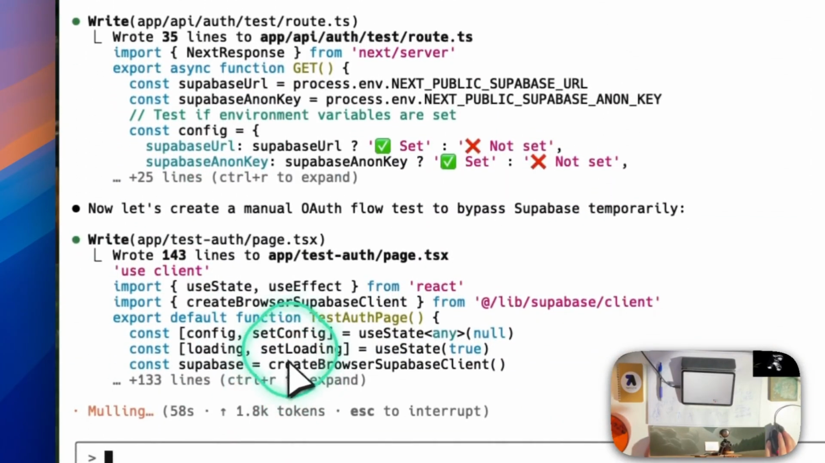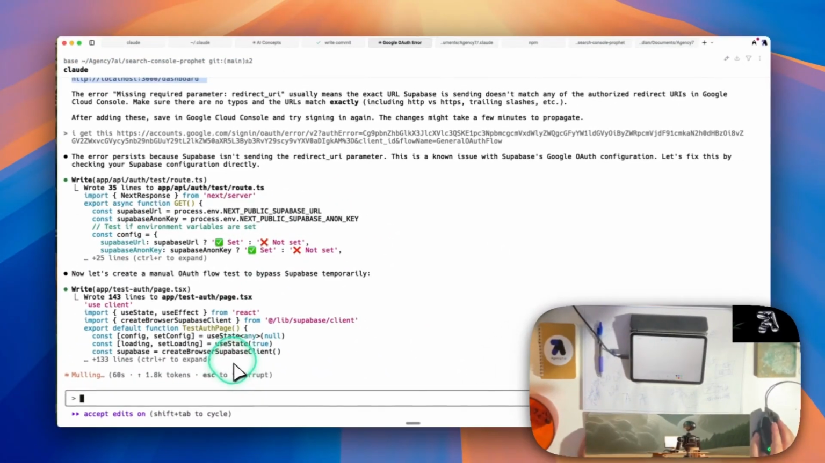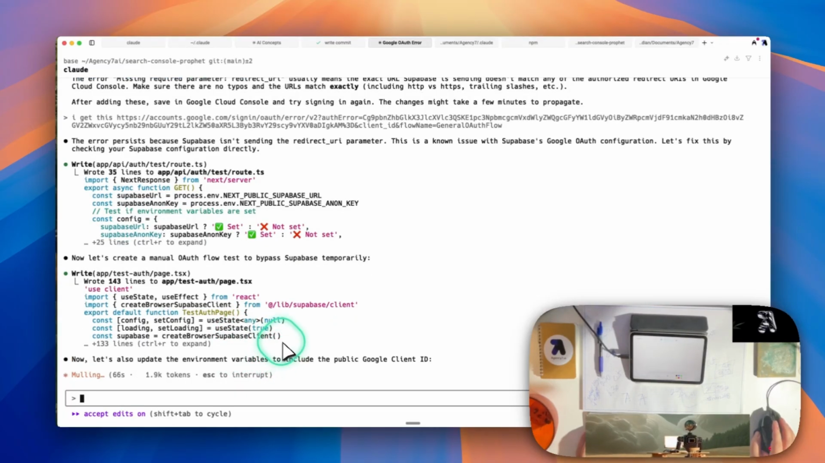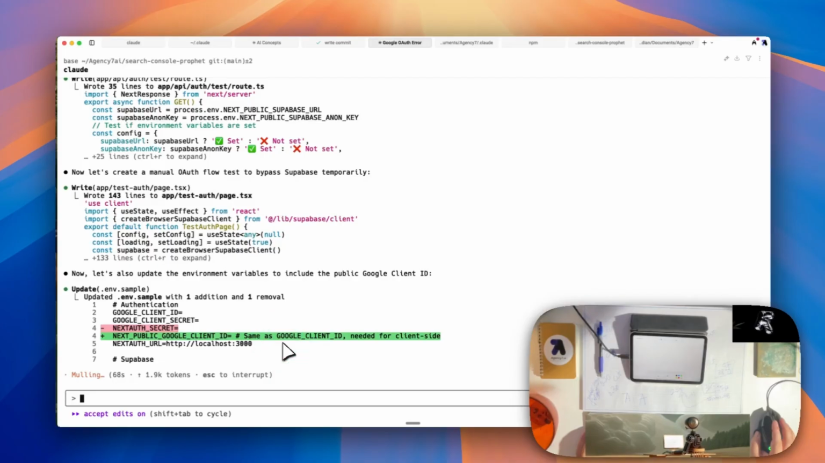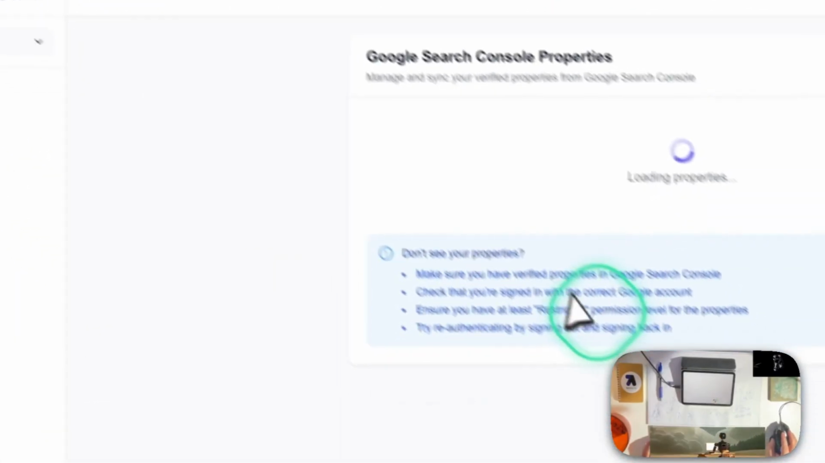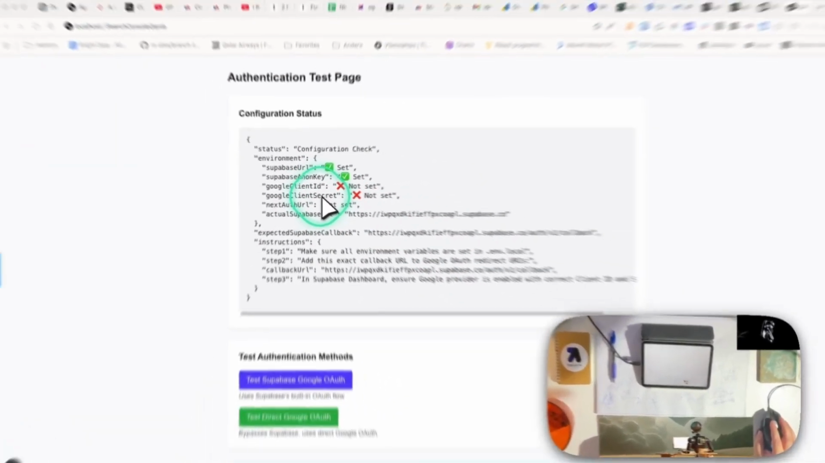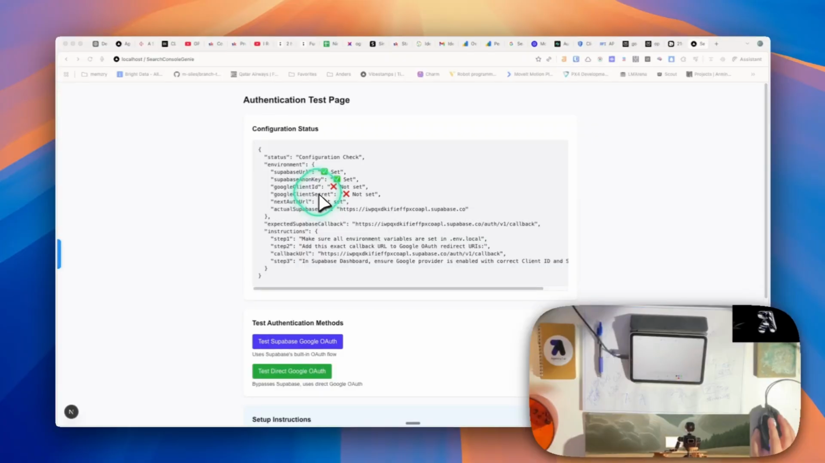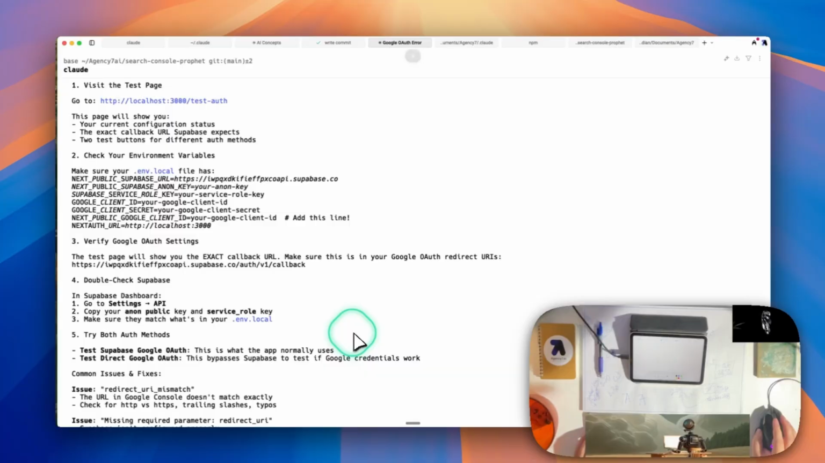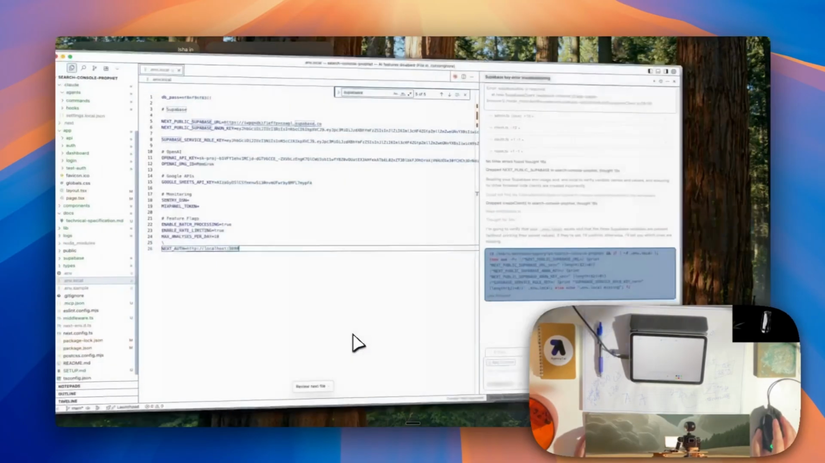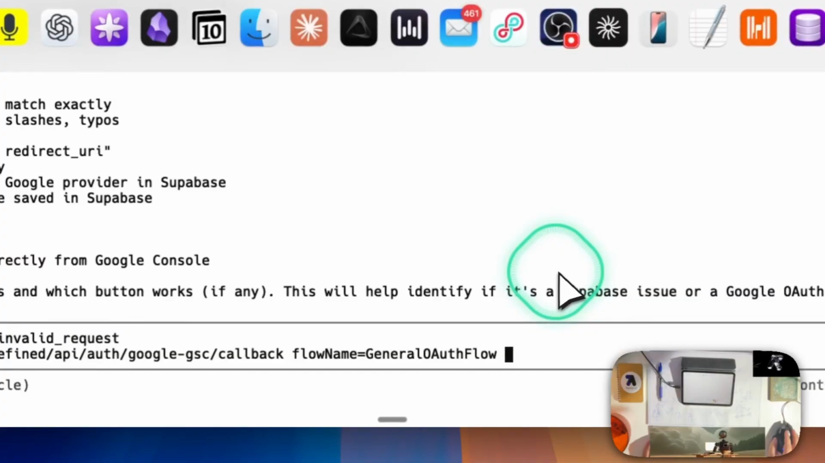So right now it's trying to go outside of Supabase Auth, it's creating a test auth page. I want it to do it for the Google Search Console Connect, but the test auth is okay for now. Okay, so it's saying client ID and client secret are not set. That's interesting. Oh, that's correct actually. That's my mistake. So I'm going to grab that. Okay, we have a different error now.